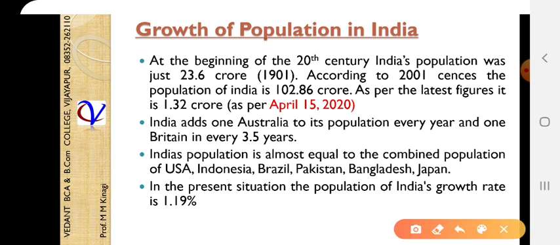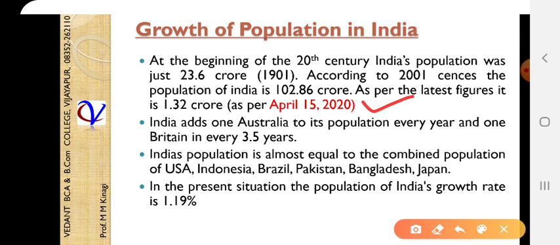So this has been done now, and India adds one Australia to its population every year and one Britain in every 3.5 years. Just imagine, India adds one Australia to its population every year.